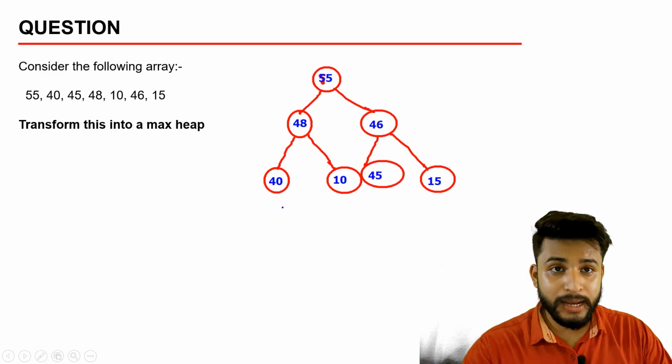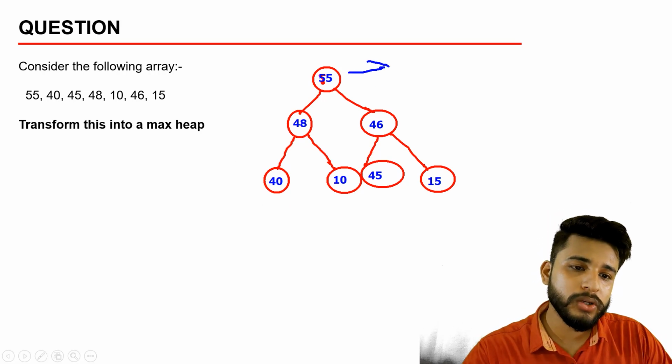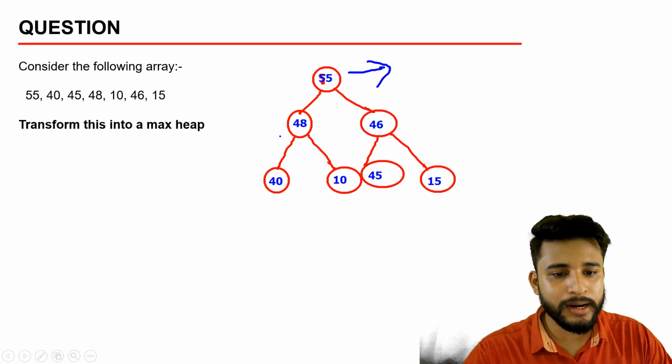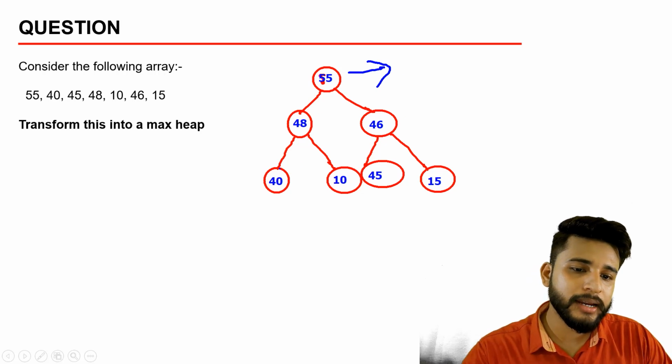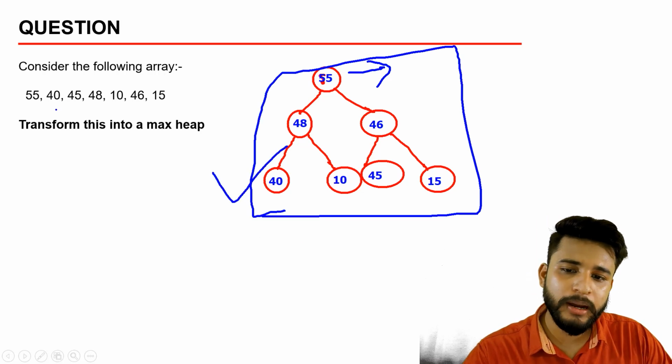Let me build the maximum heap. So this one is the max heap. Here the root node is always greater than left and right. If we see, 55 is greater than 48 and 45, 48 is greater than 40 and 10, 45 is greater than 15. So this is the max heap that can be built from this array.